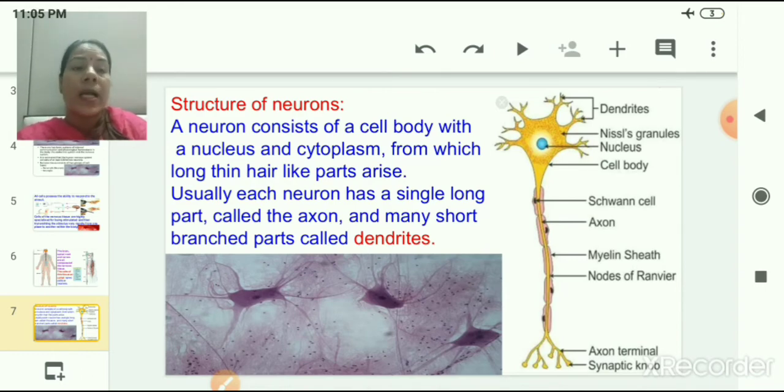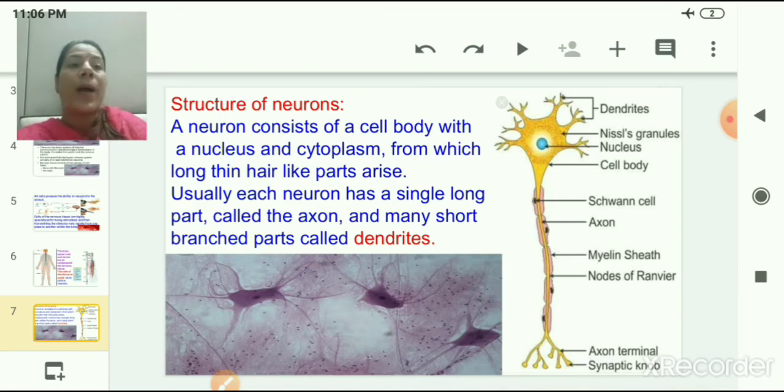The cyton consists of a highly branched part which is called dendrites. In this cyton part there is a very prominent nucleus which is surrounded by cytoplasm, in which some granules are present which are called Nissl's granules, and there is a long hair-like projection which is coming from the cyton part, and this hair-like projection is called the axon part.